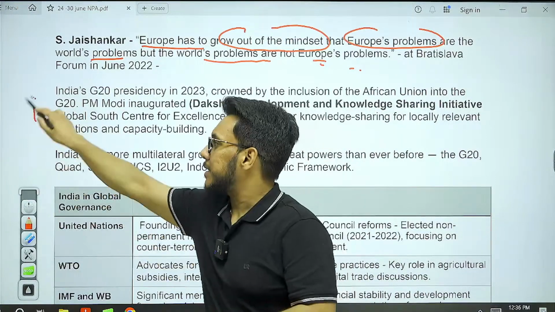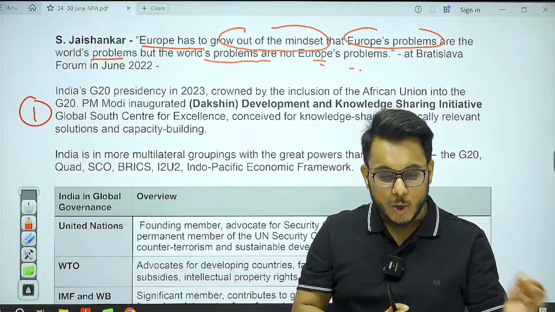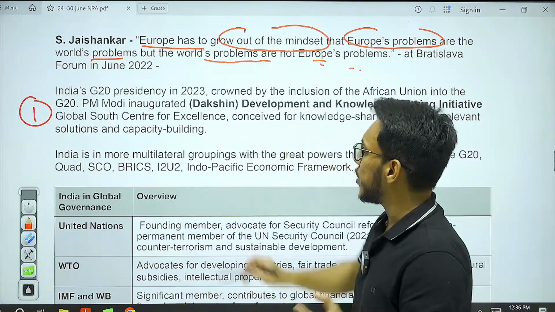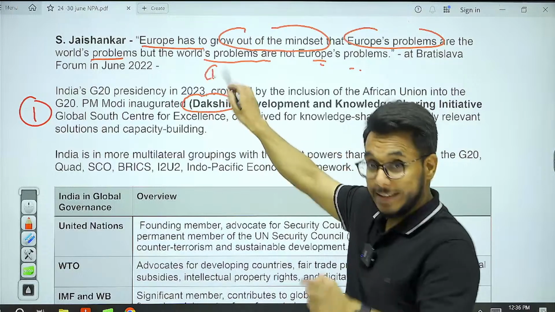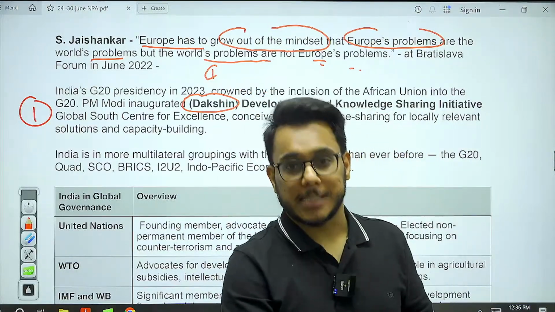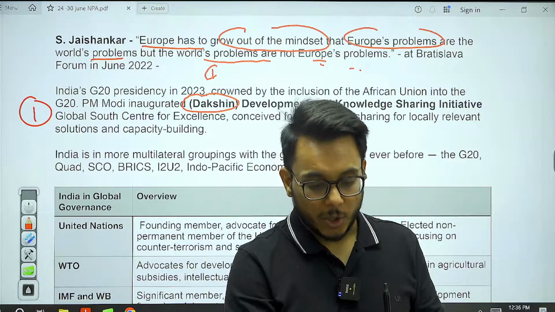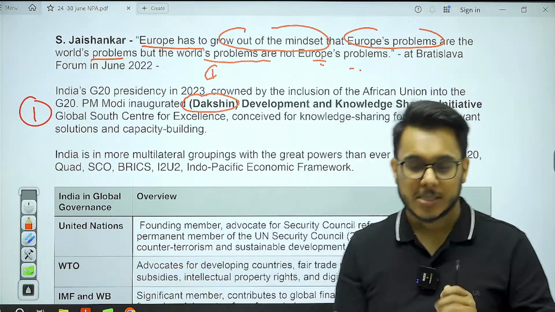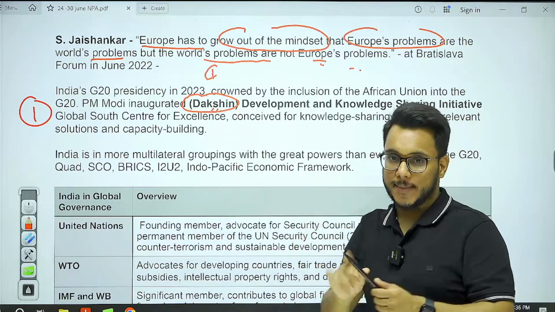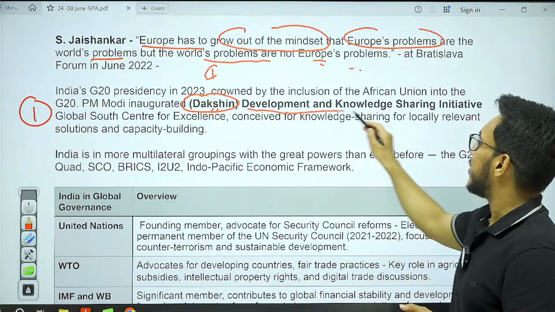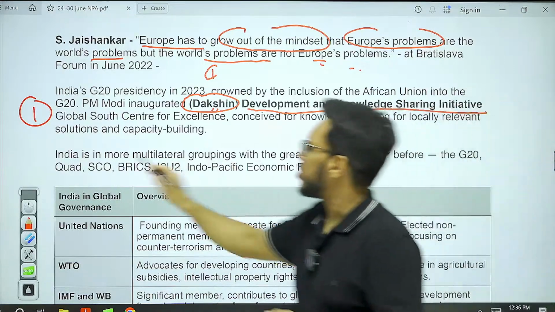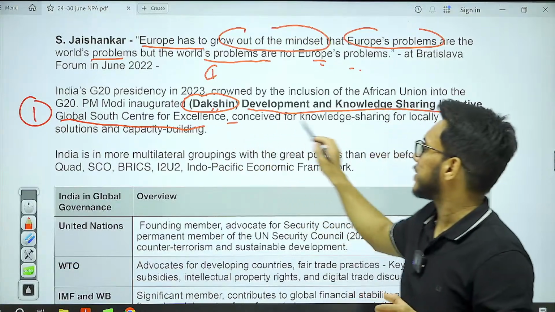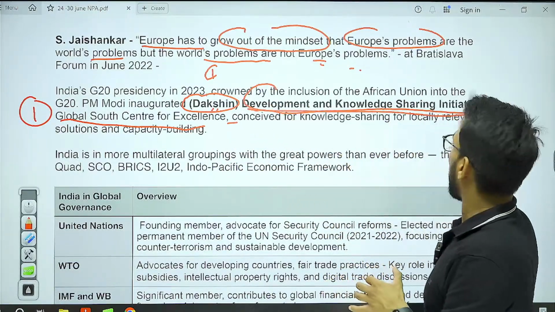First example: the Prime Minister, during the G20 summit hosted in 2023, inaugurated Dakshin. Now, this article is going to be full of examples, and my point is that please ensure that you collect all these examples step by step. So the Prime Minister launched Dakshin. Dakshin stands for Development and Knowledge Sharing Initiative, which is also called the Global South Centre of Excellence. Now, what is this Development and Knowledge Sharing Initiative?